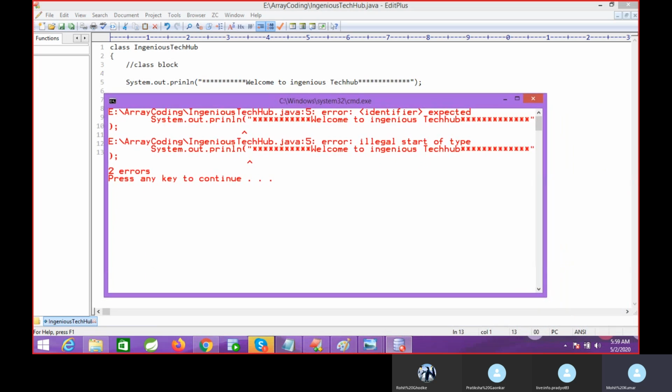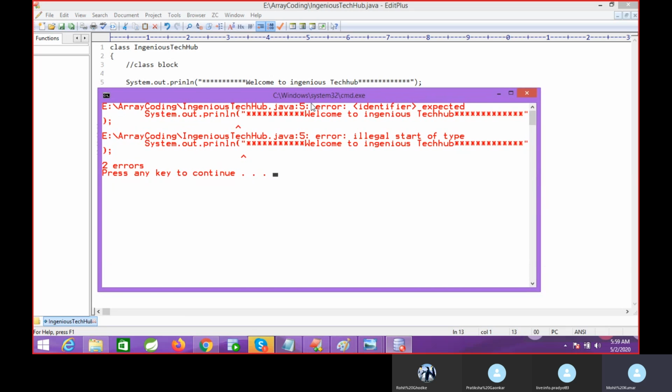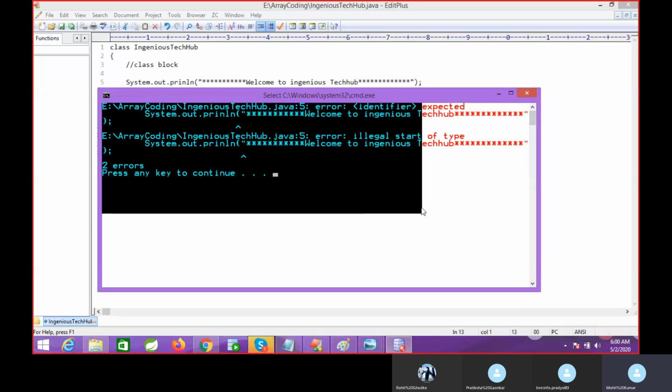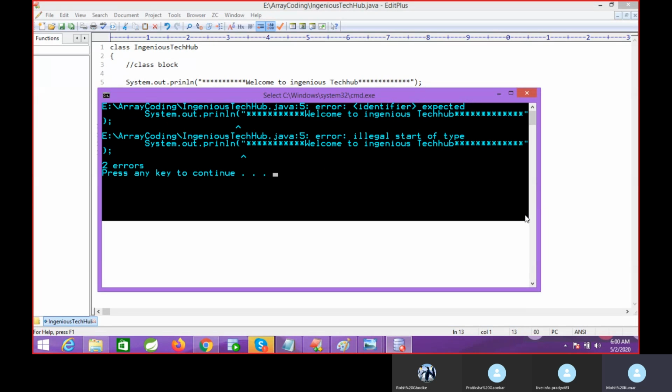You can see system.out.println. This is the genuine error. We will read this error from here, where the Java execution will start. What error are we getting here? You can see illegal start of type. My question is, why is this error coming?